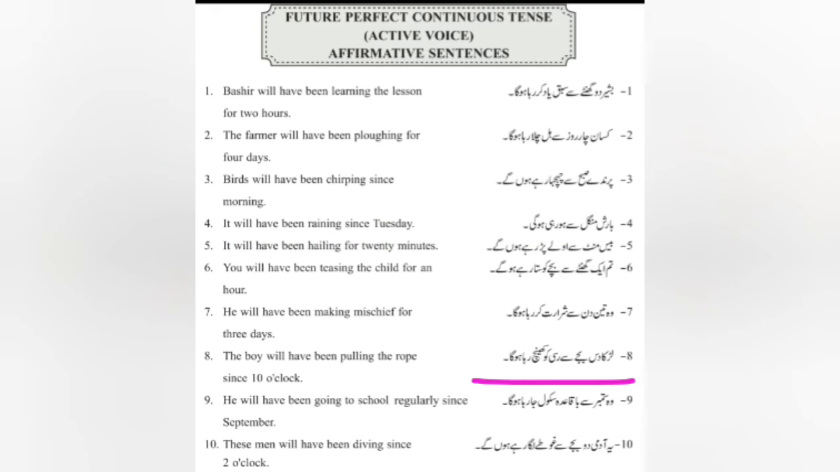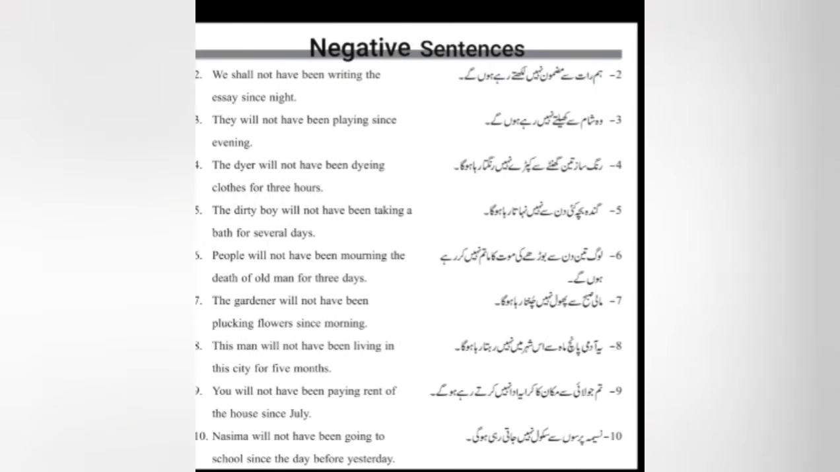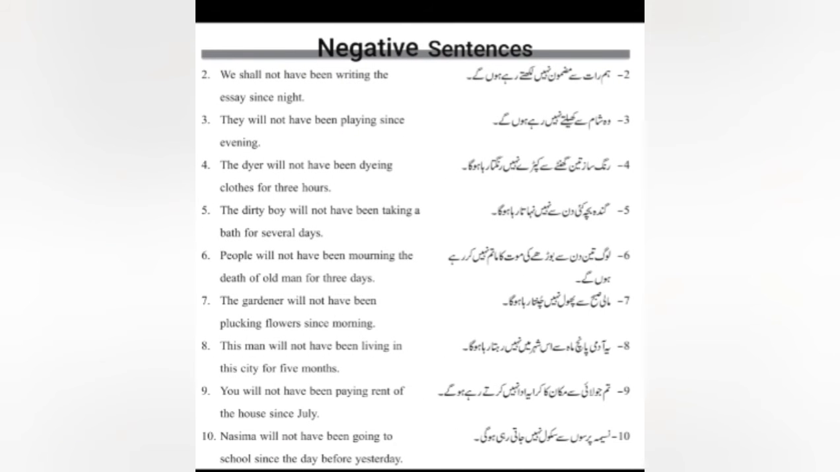लड़का 10 बजे से रस्सी को खींच रहा होगा. The boy will have been pulling the rope since 10 o'clock. ये आदमी 2 बजे से गोते लगा रहे होंगे. These men will have been diving since 2 o'clock. Now, these were the solved exercises of affirmative sentences active voice. Now, let's move to the negative sentences.